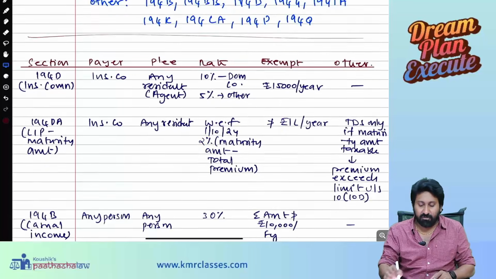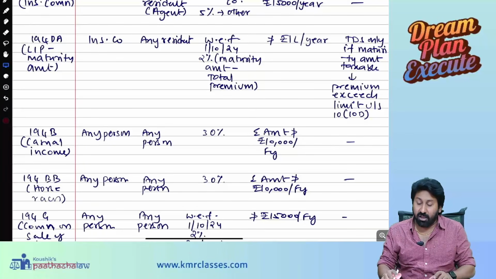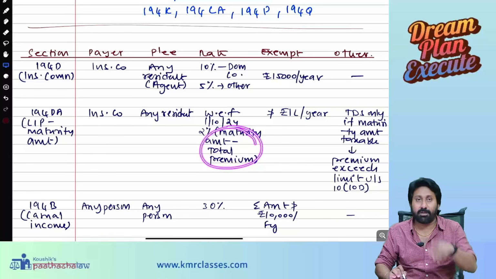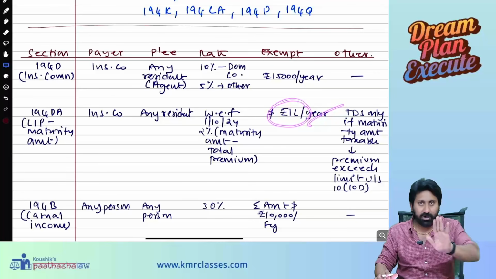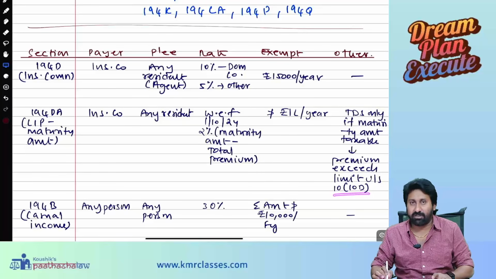Next, under 194DA, life insurance policy maturity amount, when is TDS not required? If this gap amount, maturity amount minus total premium, does not exceed 1 lakh in a year, no need to deduct any TDS. TDS only if the maturity amount is taxable, that is, the premium exceeds the limit under 10(10D).